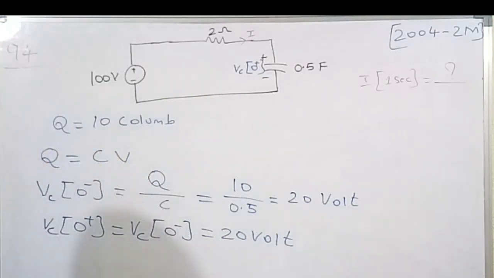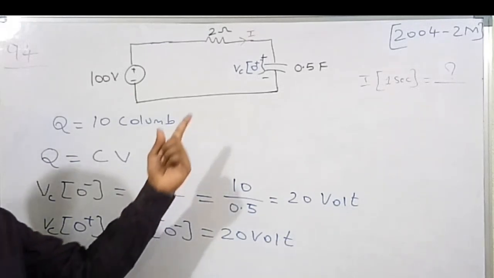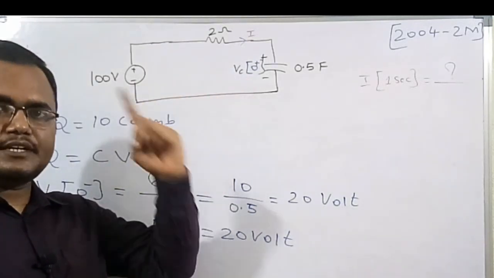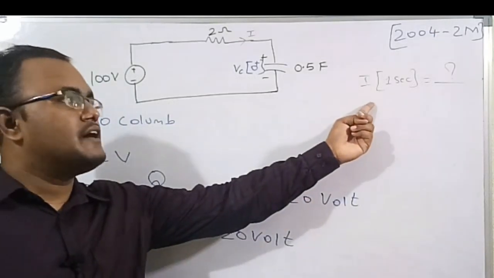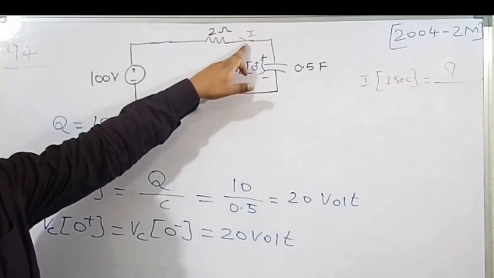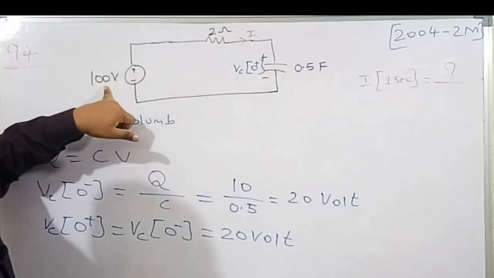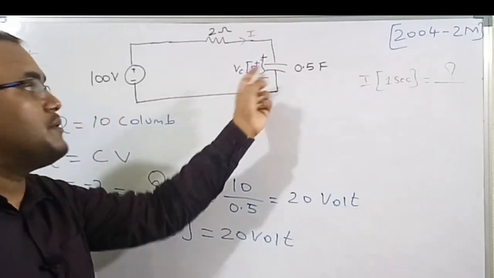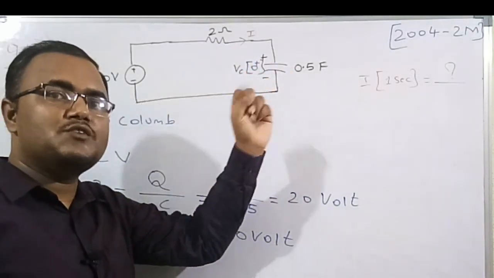So now at t is equal to 1 second, what will be the voltage of the capacitor? See, I am repeating it again. We need to find the value of the current at 1 second. The 100 volt is a constant one, 2 ohm is a constant one, and the capacitor is also constant, but the voltage across the capacitor will vary.